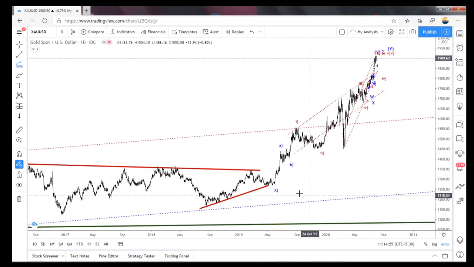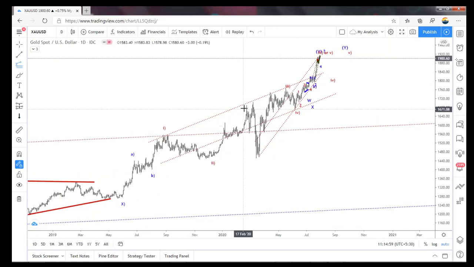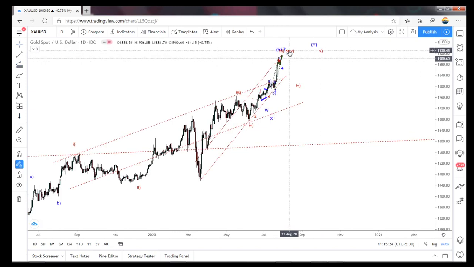WX. So ABC is the 1. Previously I took it as ABC here as a 1. So the A is previous here, B was here, and this as a 1, this as a 2, this as a 3, and I have marked the question mark whether the third wave has ended here or this is the end of the third wave. Like that, see, I have marked here 3 or 5.